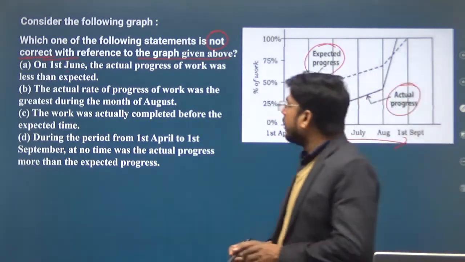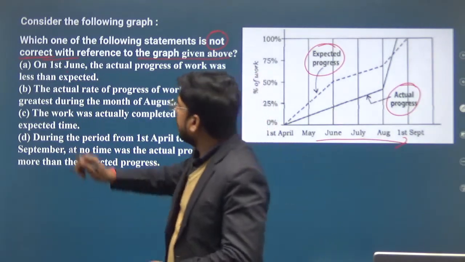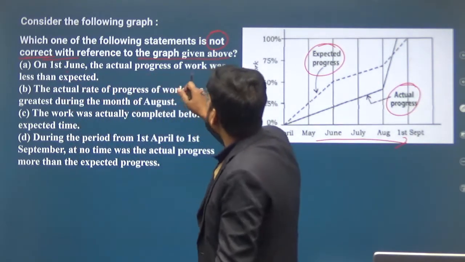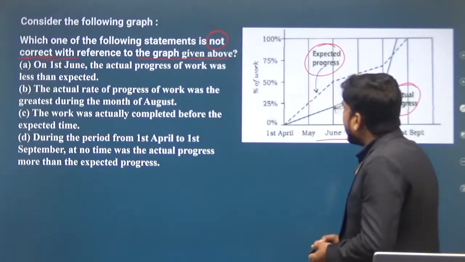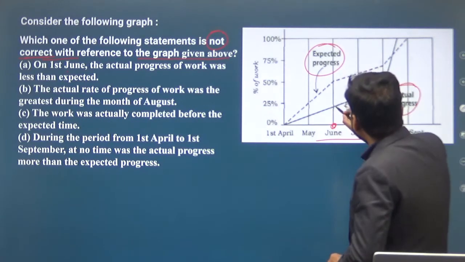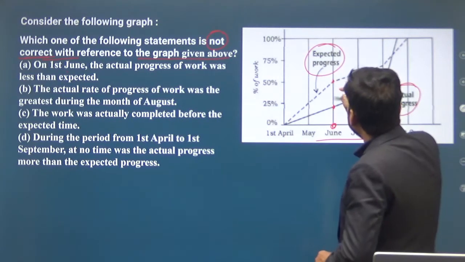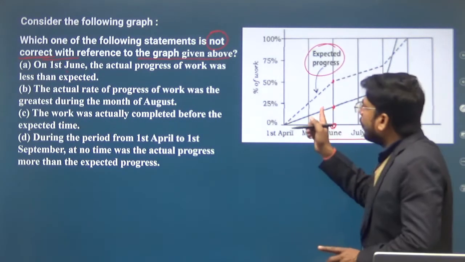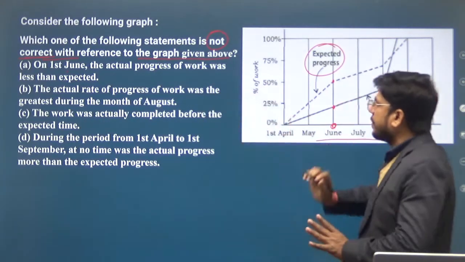So first of all, if you verify the first statement, that is option A, on the 1st of June the actual progress of the work was less than the expected progress. So this is the 1st of June, and this represents the actual progress and this represents the expected progress. So on the 1st of June actual progress of work was less than the expected progress.